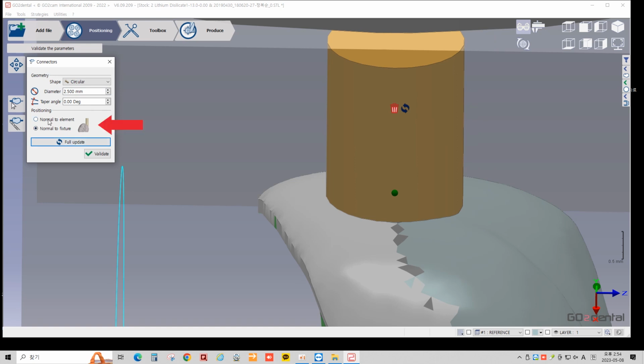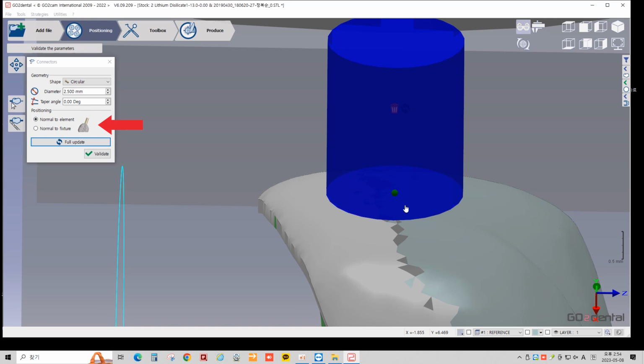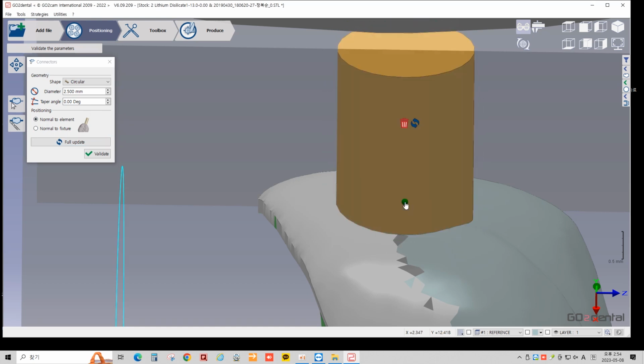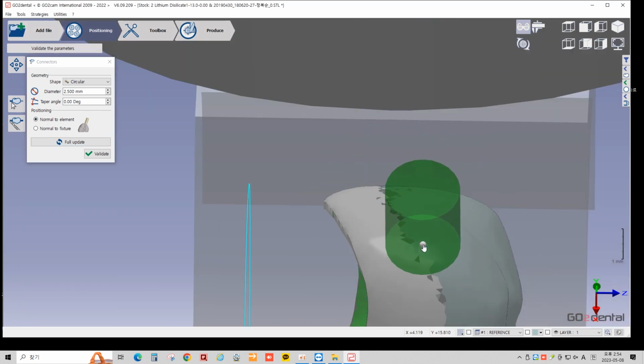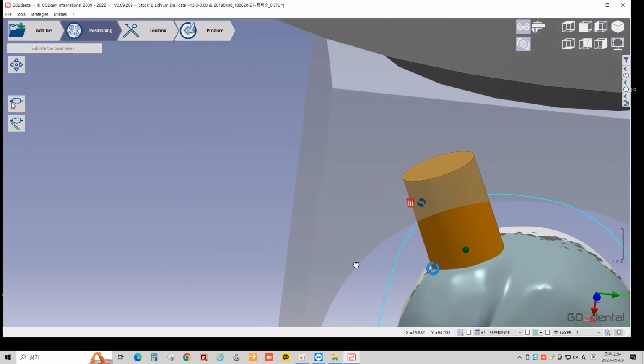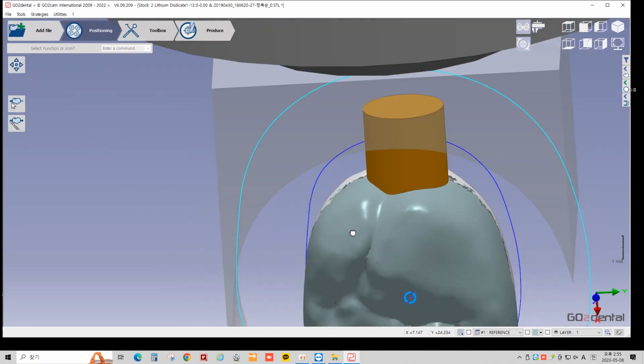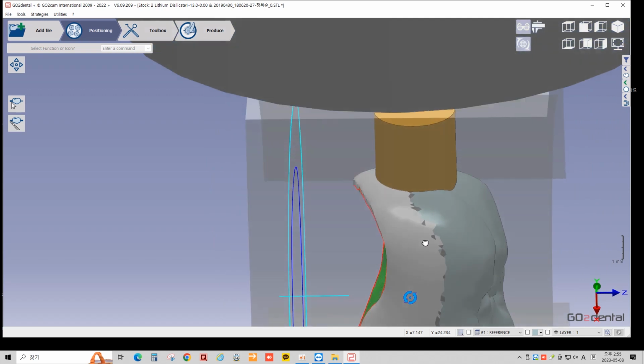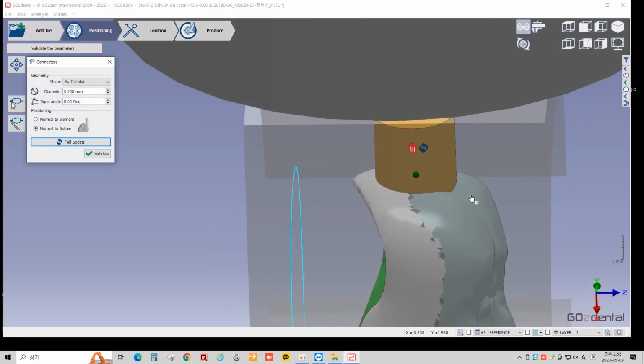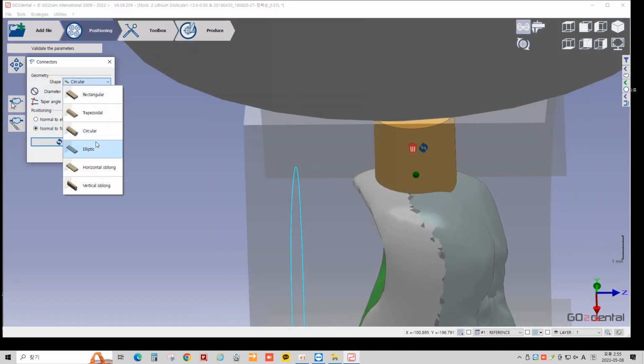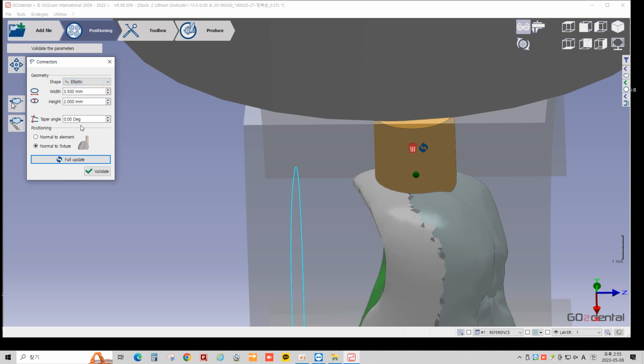When positioning connector, please choose normal to fixture, because this function positions the connector 90 degrees according to pin holder. You can move the connector by clicking at green dot and drag. You can also change the shape of connector to rectangular, elliptic, and others, but circular is recommended. For inlay, onlays you can choose elliptic shape when there is a small surface.